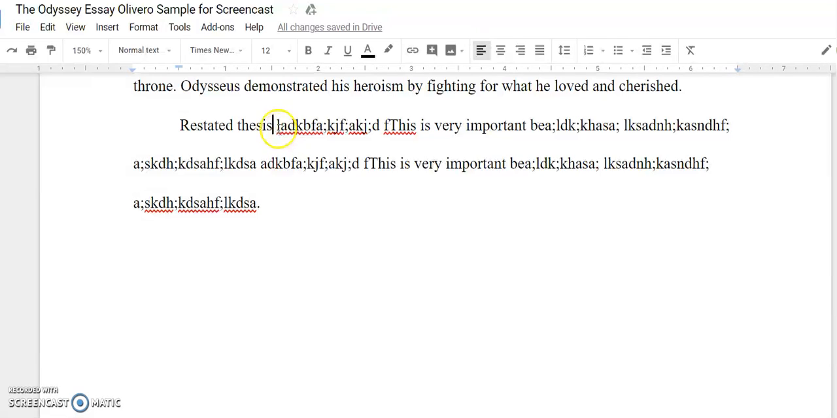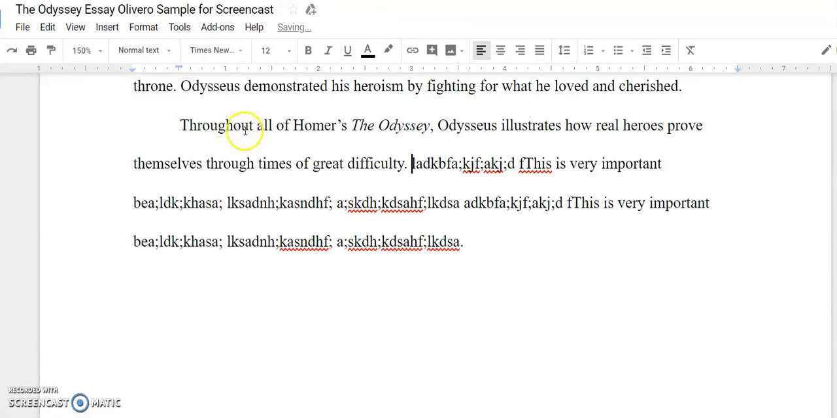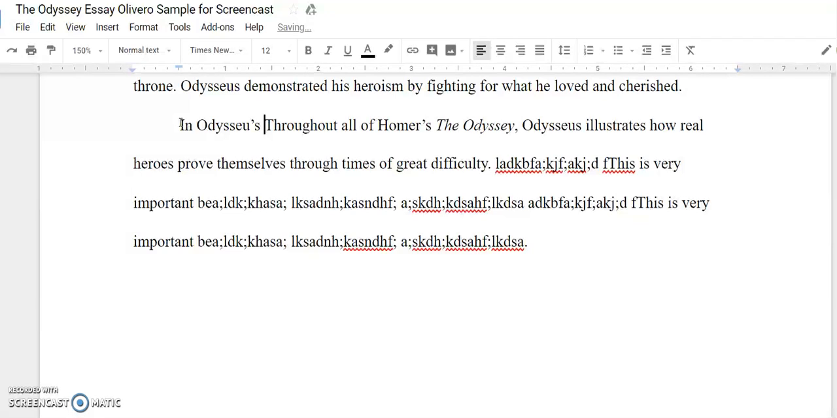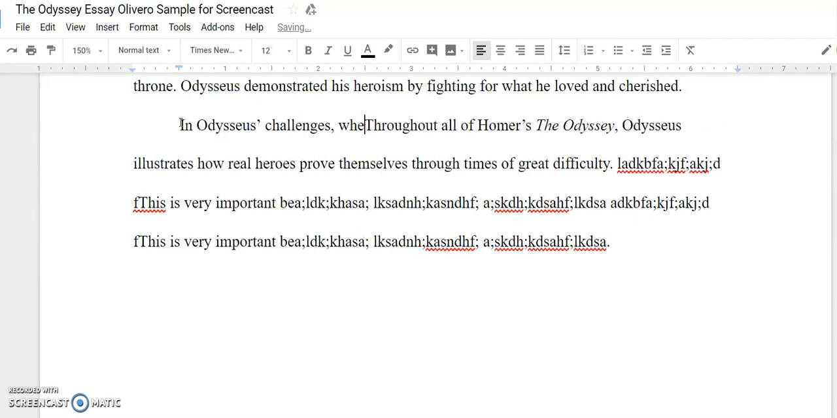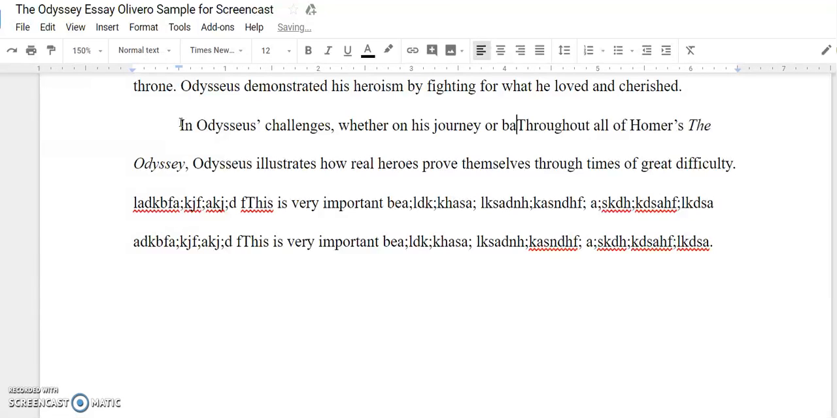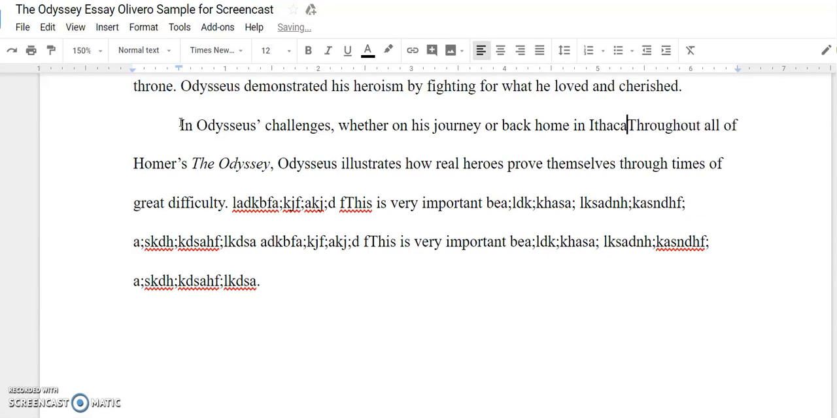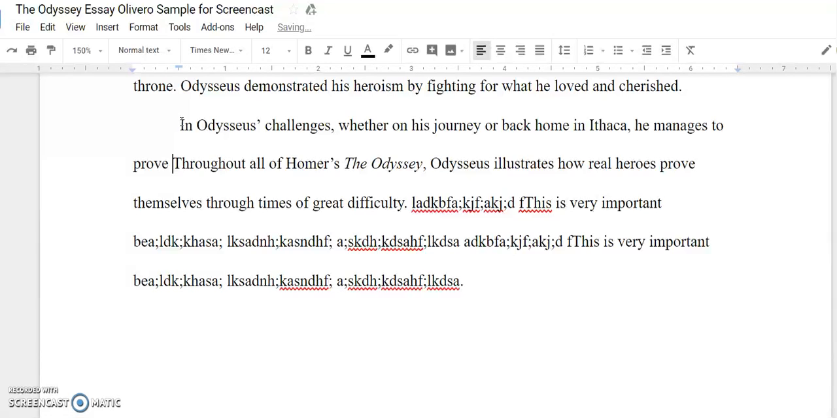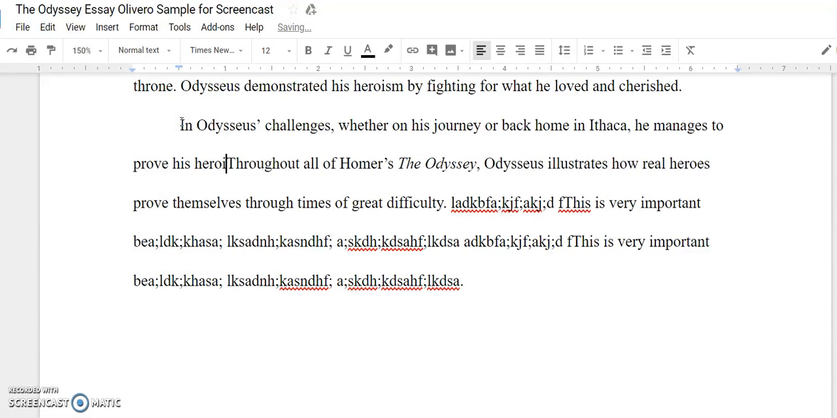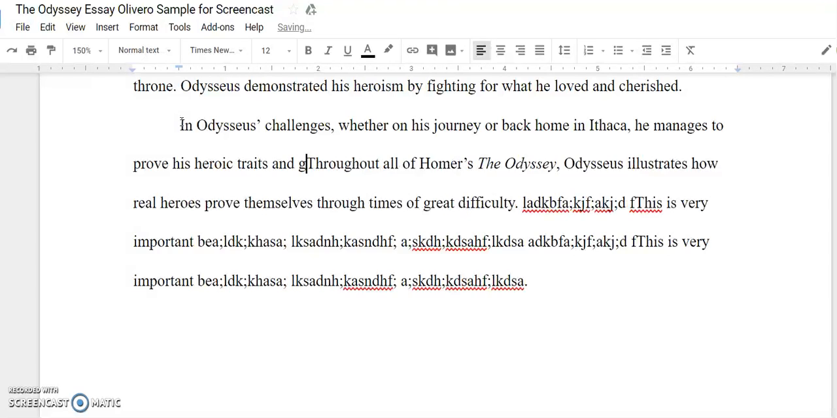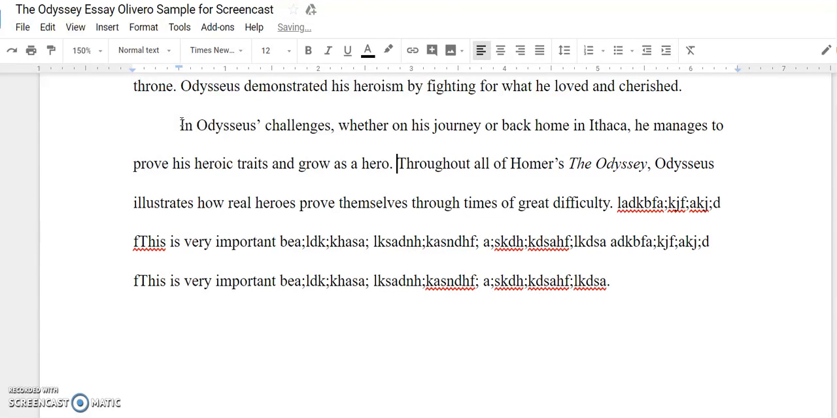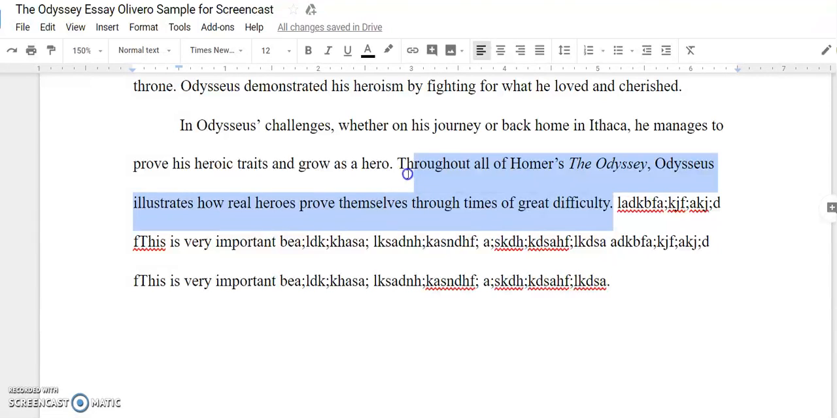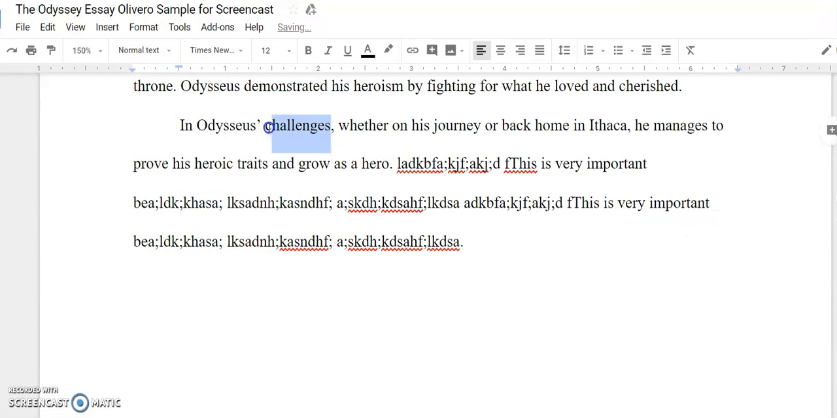So I would rephrase those words, and I would, instead of this sentence, I would say, in Odysseus's challenges, whether on his journey or back home in Ithaca, he manages to prove his heroic traits and grow as a hero. Right? So it's the same general idea. I've got something about challenges and something about him being heroic. Okay.